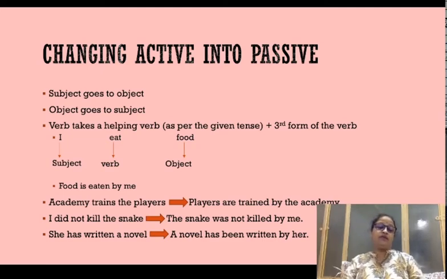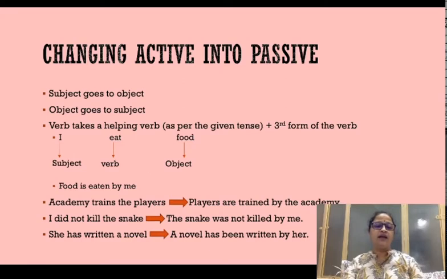And when you change the subject and object position, she is going to become her in the object position and novel is going to come first, and has written is going to become has been written, followed by the preposition by and then her. So this is how sentences transform.